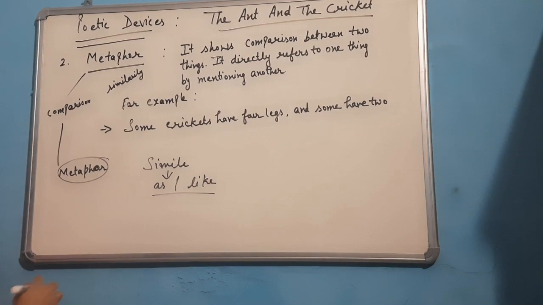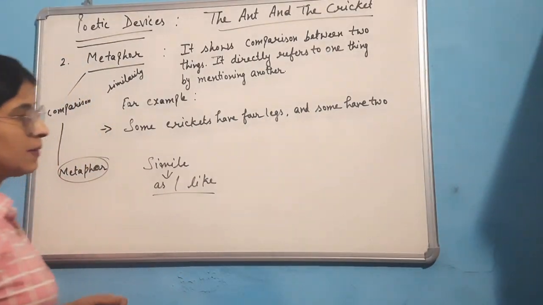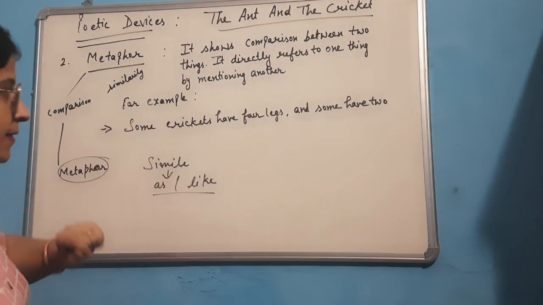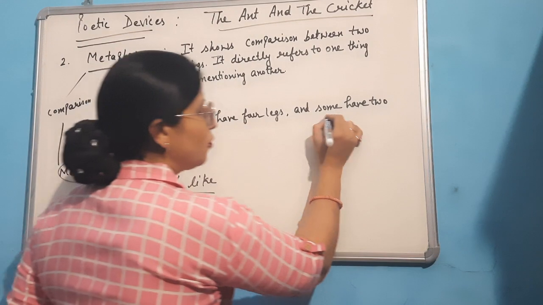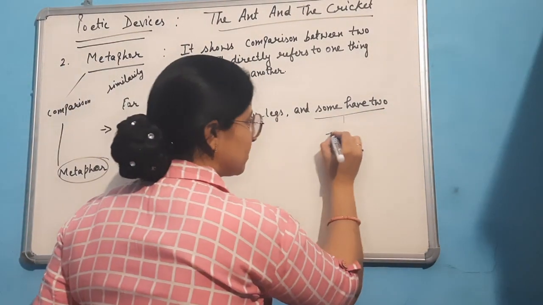Okay, here the poet is saying some crickets have 4 legs and some have 2. Means these insects, crickets, no doubt have 4 legs. But what are these insects with 2? These are human beings.